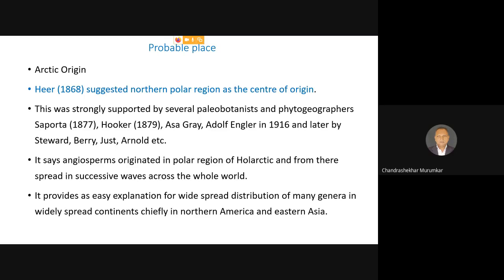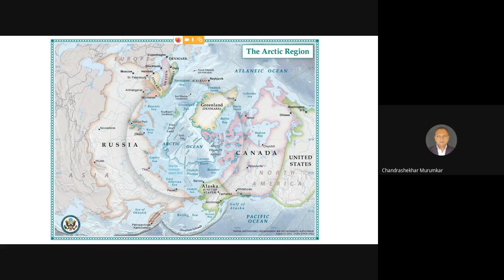Now this theory obviously provides a very easy explanation for the widespread distribution of many genera which are widely spread in the different continents, especially the 2 opposite continents. On one side we have North America, whereas on the other side we have Eastern Asia. Now remember, Eastern Asia is nothing but Russia and China. You can see exactly on the opposite sides we have North America and Eastern Asia. So this is a region.